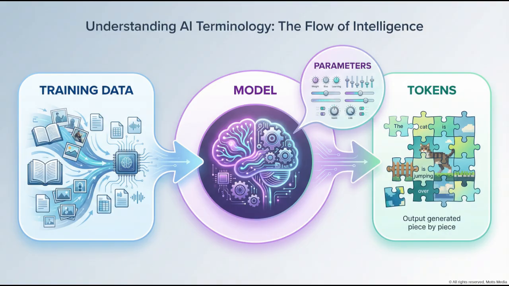Understanding AI requires mastering its vocabulary. This infographic connects four essential concepts. Training data, shown as books and images flowing into a chip, represents the raw material that teaches AI. The model, depicted as a brain-like engine, is the trained system that processes information. Parameters, visualized as tiny dials and sliders inside the engine, are the adjustable values that shape the model's behavior. Finally, tokens, represented as puzzle pieces forming text and image fragments, are the discrete units the AI generates as output. Together, these elements form the complete picture of how AI learns and creates.